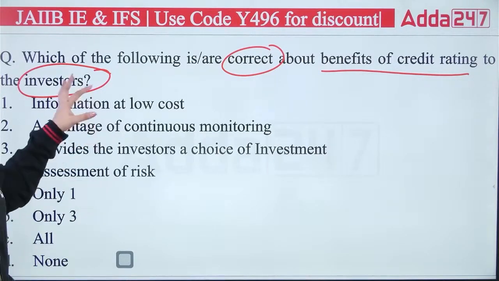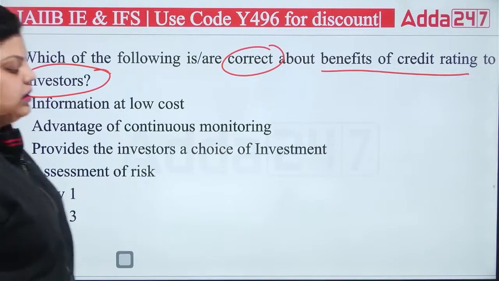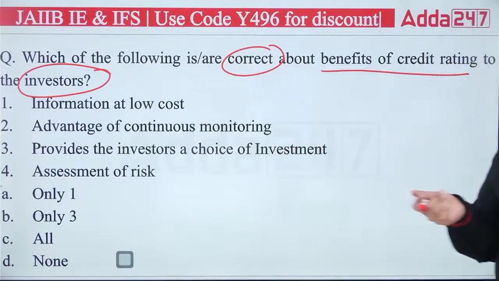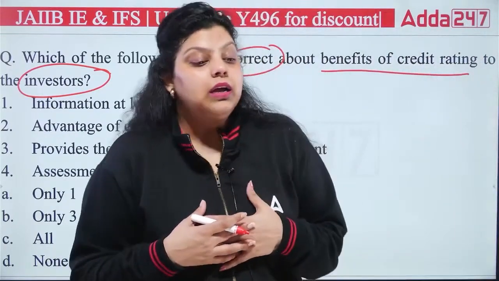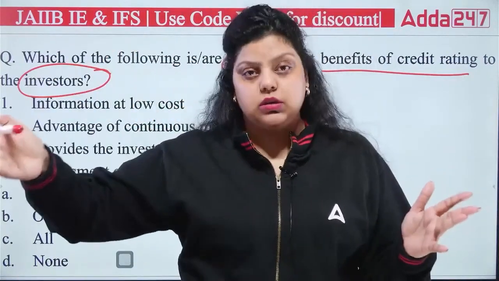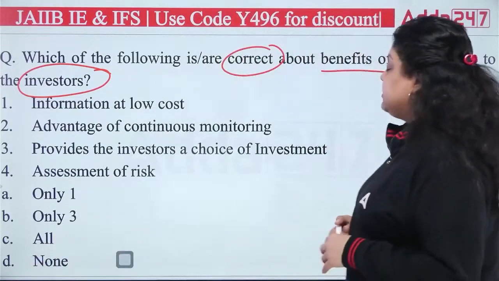When credit rating agencies are involved, they will continuously study and monitor the company, the country. It's not like you have given the credit rating one time and that's it, after that you do not care what's happening in the company. No, there's periodic updation. Time to time, they will be updating the credit rating as well. So continuous monitoring is there.